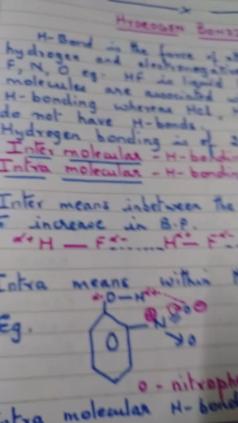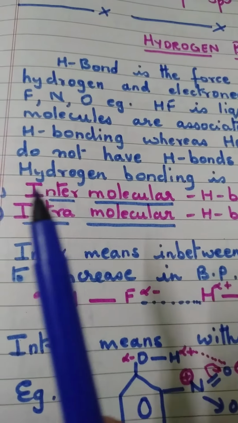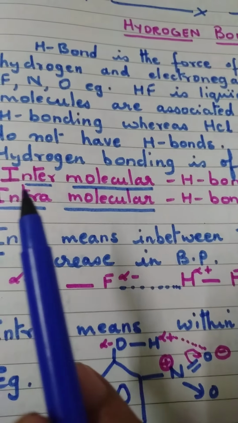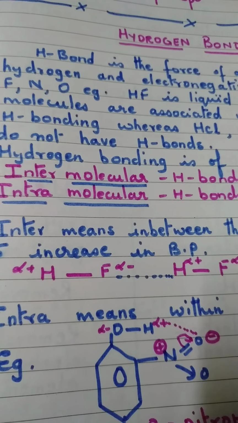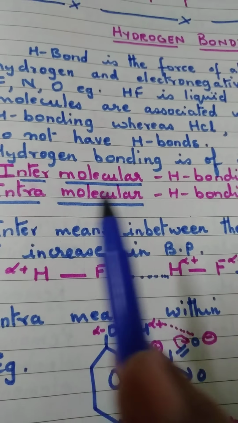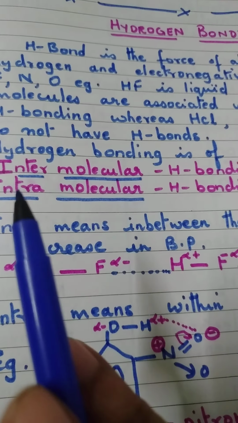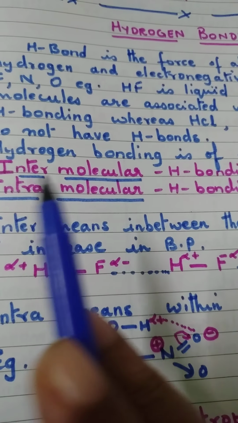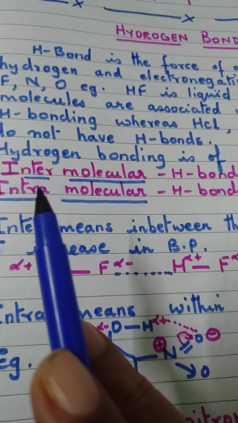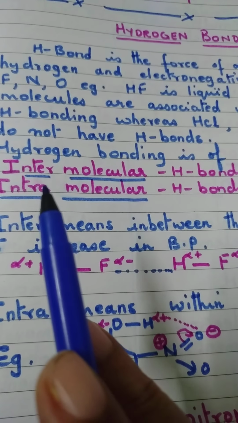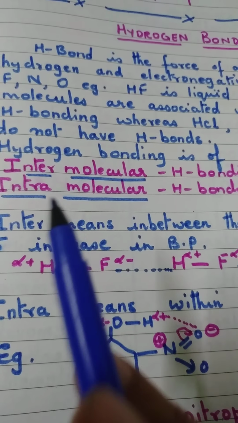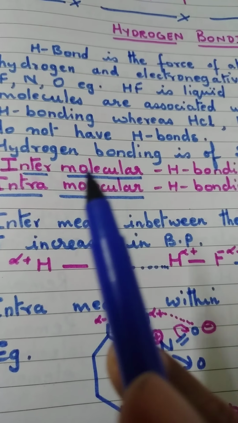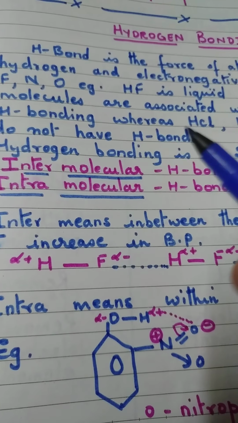Now, hydrogen bonding is of two types. What are the two types of hydrogen bonding? Intermolecular hydrogen bonding and intramolecular hydrogen bonding. What is meant by intermolecular hydrogen bonding? Inter means like we have inter-class matches, inter-school matches, inter-school competitions.